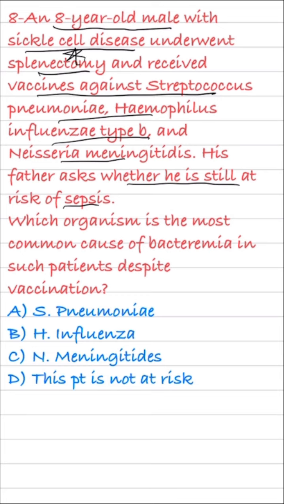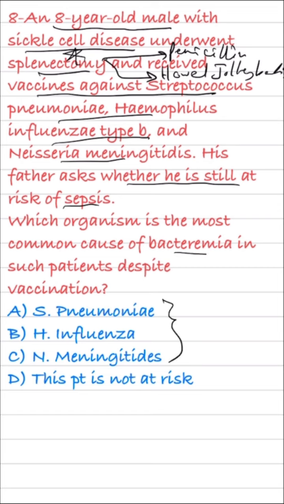That's why he is vaccinated against these organisms, called encapsulated organisms. Also, patients take penicillin twice daily until they reach 5 years. We may also expect Howell-Jolly bodies on peripheral blood smear, but the question here asks about the risk of bacteremia despite vaccination. So the answer here is gonna be one of these, or no, he's not at risk.